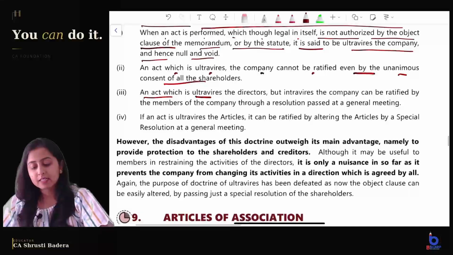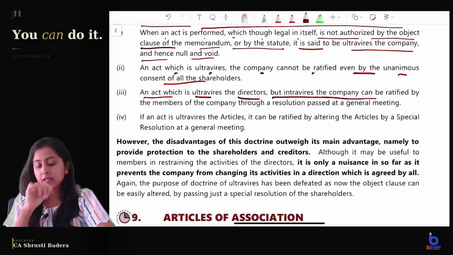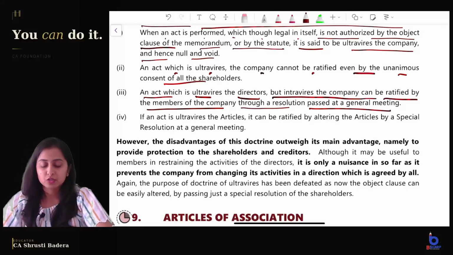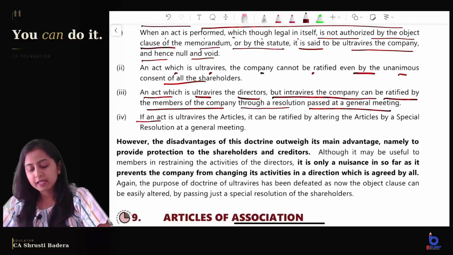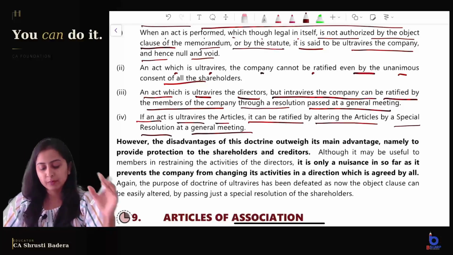An act which is ultra vires the directors but intra vires the company, that means it is intra vires the MOA, can be ratified by the members of the company through a resolution passed at a general meeting. If an act is ultra vires the articles, it can be ratified by altering the articles by a special resolution passed at a general meeting.